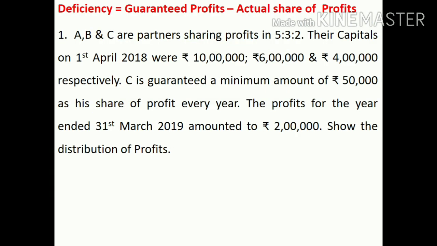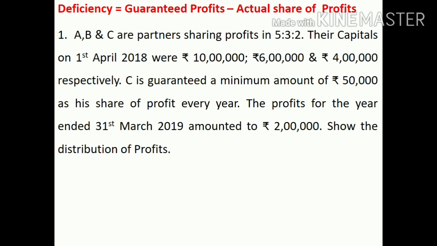Now, this is our first question. A, B and C are partners sharing profits in 5:3:2. Their capitals on 1st April 2018 are 10 lakh, 6 lakh and 4 lakh respectively. And C is given a guarantee of rupees 50,000 as his share of profit every year.